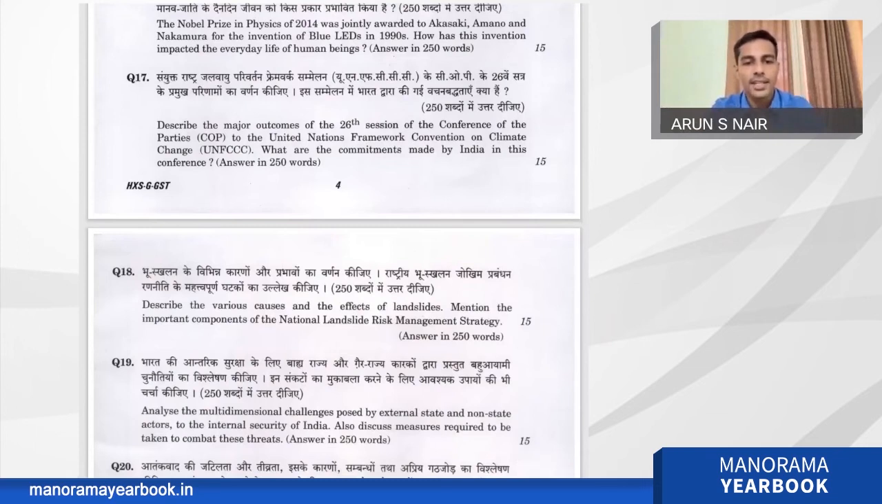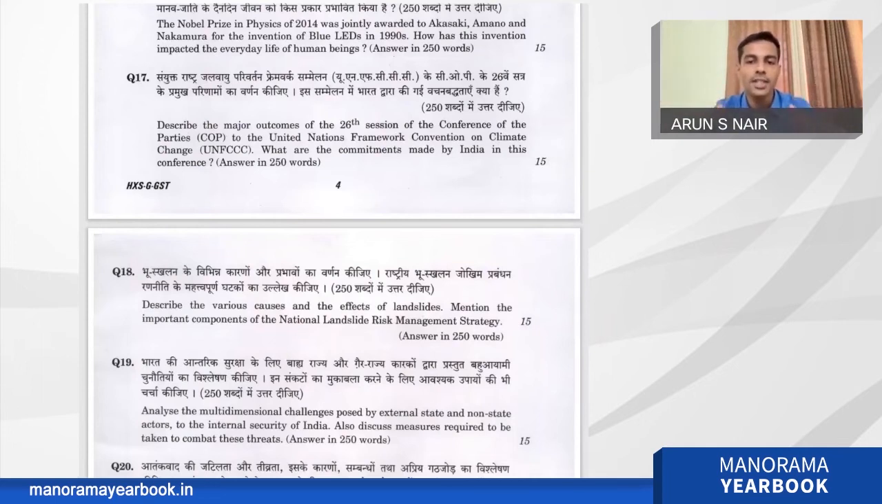Question number 18: describe the various causes and effects of landslides. Mention the important components of the National Landslide Risk Management Strategy. Again, a question from disaster management. Various causes and effects of landslides is a very direct question. Everyone will know that, those who read the disaster management topics: causes like human-induced and natural causes, and the effects of landslides. Again, you can draw a map showing which parts of India are prominent for landslides.